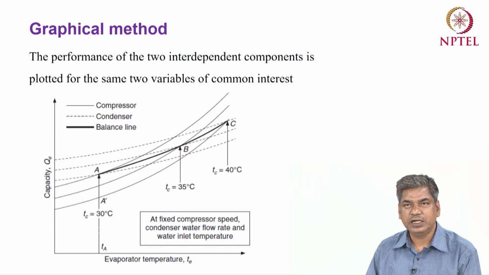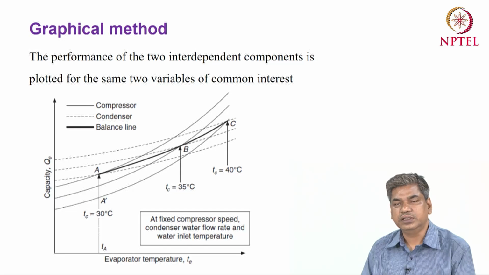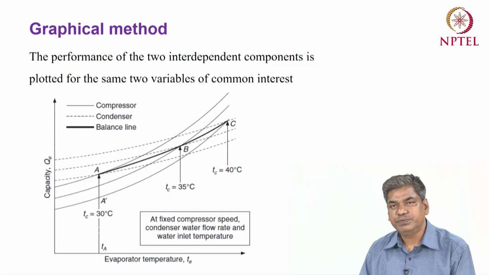We can draw the same quantities on the x and y axes, and if you draw the behavior or the performance variation for the different components, then we will see that we can get some cross point or balance point based on that individual performance.